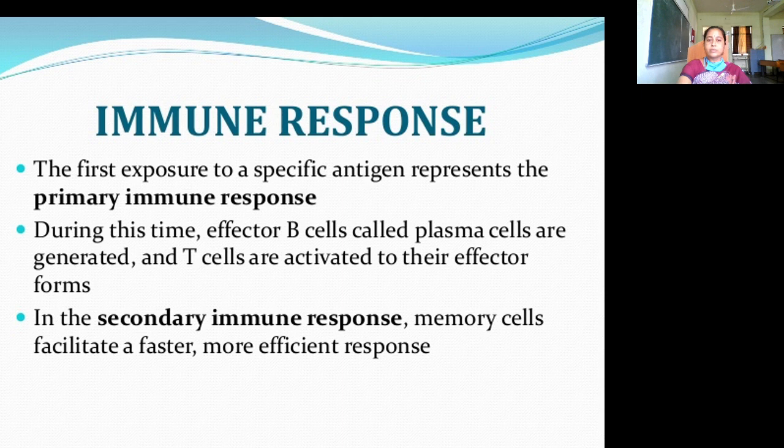Immune response. The first exposure to a specific antigen represents the primary immune response. During this time, effector B cells called plasma cells are generated and T cells are activated to their effector forms. In the secondary immune response, memory cells facilitate a faster, more efficient response.